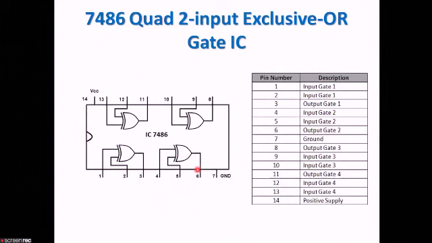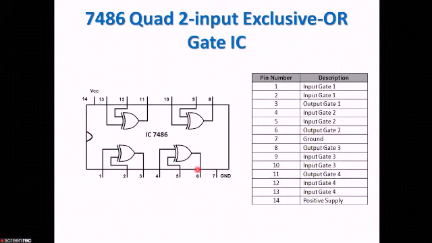8 is the output of gate number 3, and 9 and 10 are the inputs of gate number 3. Again, 11 is the output of gate number 4, and 12 and 13 correspondingly are the inputs of gate number 4.